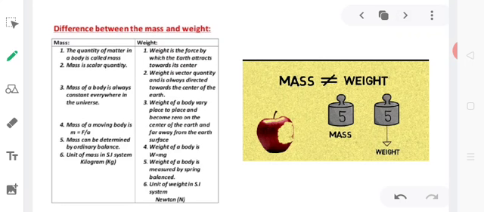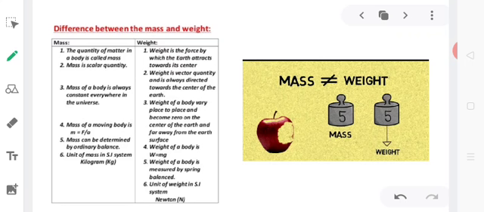So very quickly we can understand the difference between mass and weight. Mass is the quantity of matter in a body. Weight is the force by which the earth attracts towards its center. Mass is a scalar quantity, weight is a vector quantity and is always directed towards the center of the earth. Mass of a body is always constant everywhere in the universe. Weight of a body varies from place to place and becomes zero at the center of the earth and far away from the earth's surface. As I told you, the weight of an object is zero also if we go to the center of the earth, if it is possible, obviously.